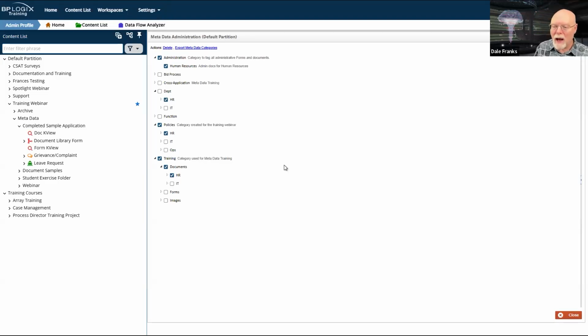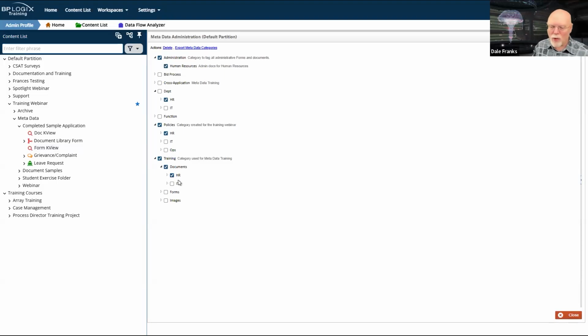So I could have the same document that potentially could show up in 4 different searches, 3 that look for something called HR, 1 that looks for human resources. It wouldn't matter which one I was searching for, because every one of those metadata categories could be applied to the document, because you can apply basically as many metadata categories to an object as you want.